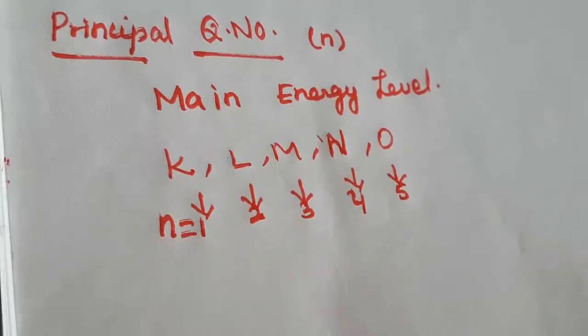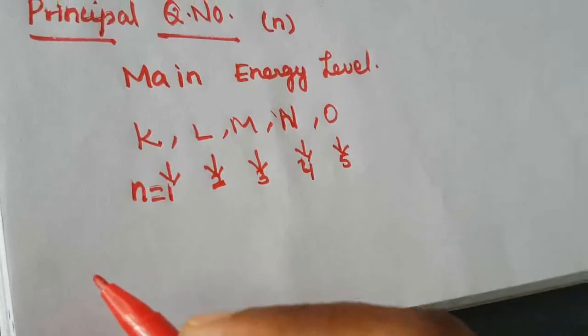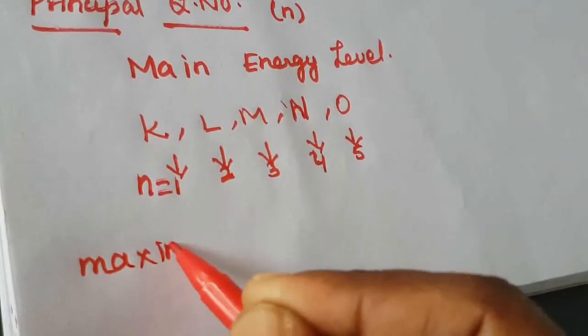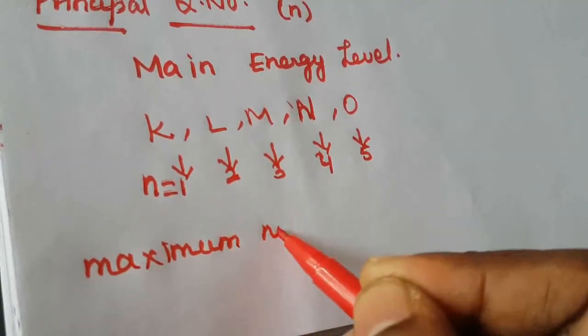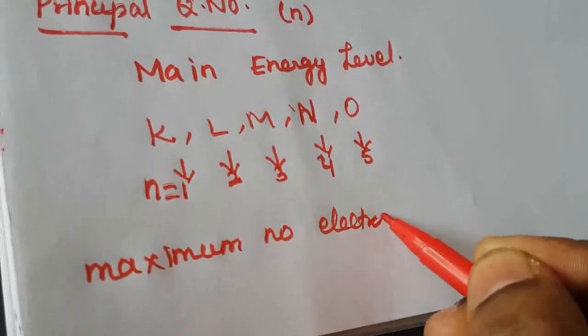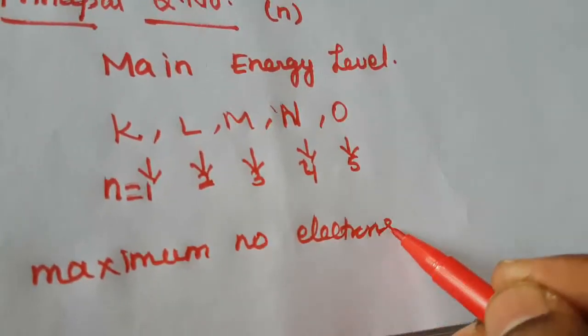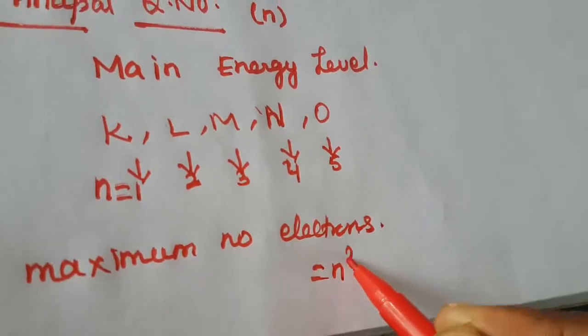So the maximum number of electrons. What is the formula for the maximum number of electrons? How to calculate the maximum number of electrons in the shell? The formula is n square.